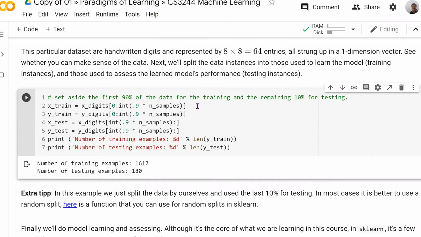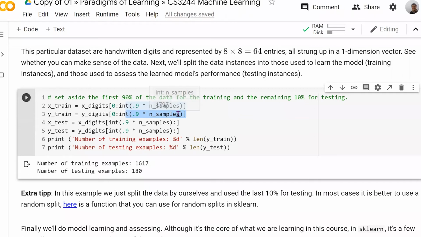If you read the code, there's a number of samples, and for this number of samples, I'm going to set aside 90% of it, both the data values, all of those 64 gray values, and the answers to these, and put it in what we call the training data set.